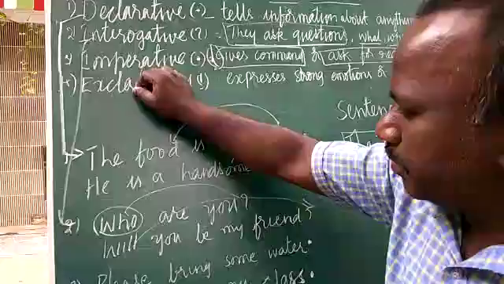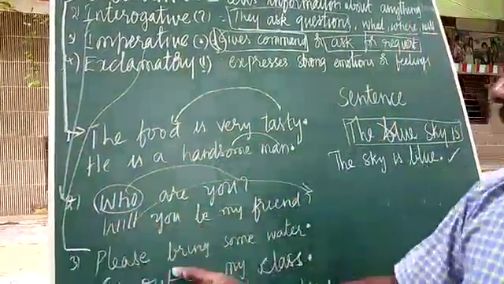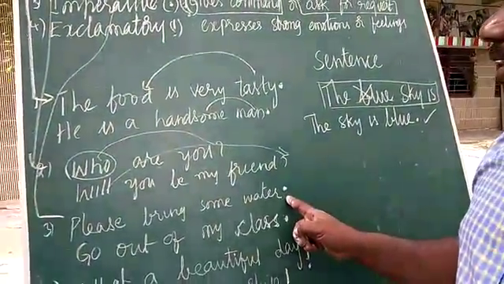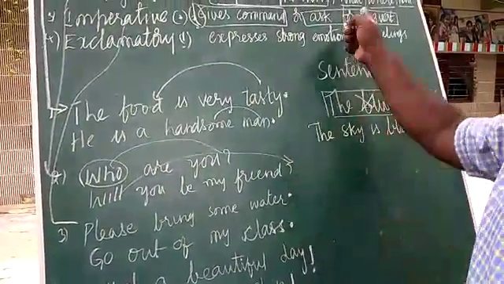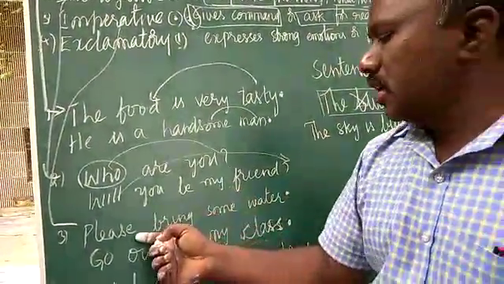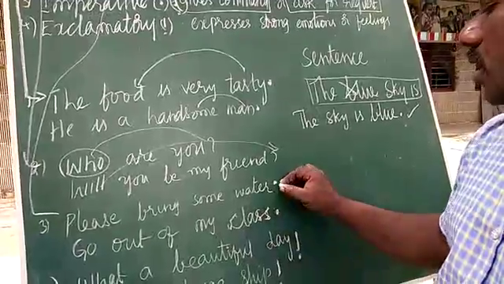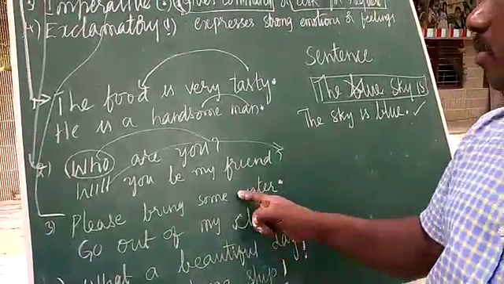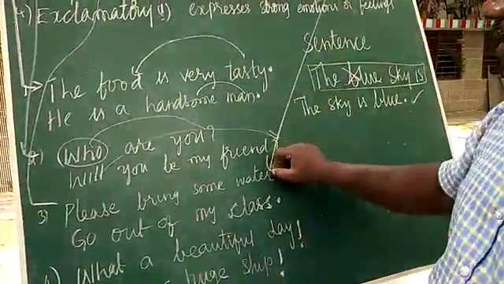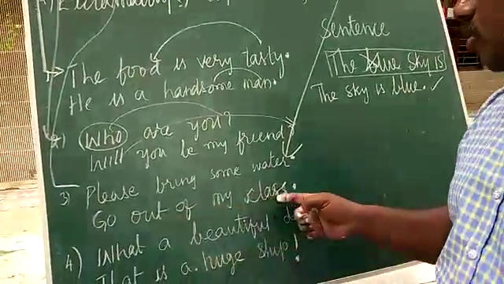Okay, some examples I wrote here. Please bring some water. That means you are requesting, please, please bring some water. There is a full stop here. That means you are requesting. Okay, go out of my class.